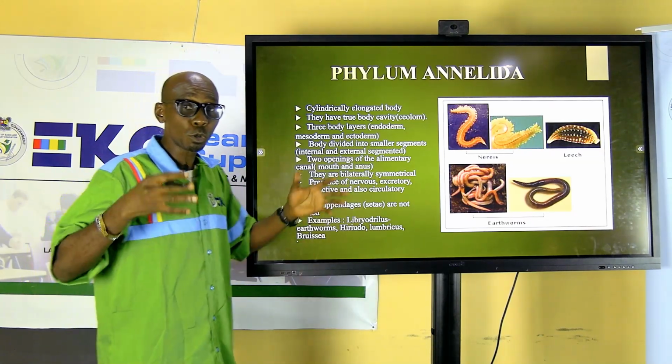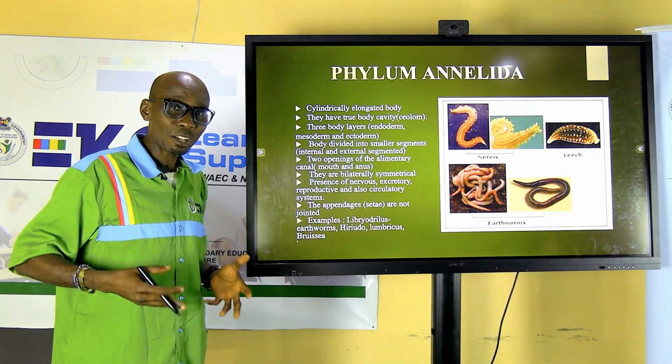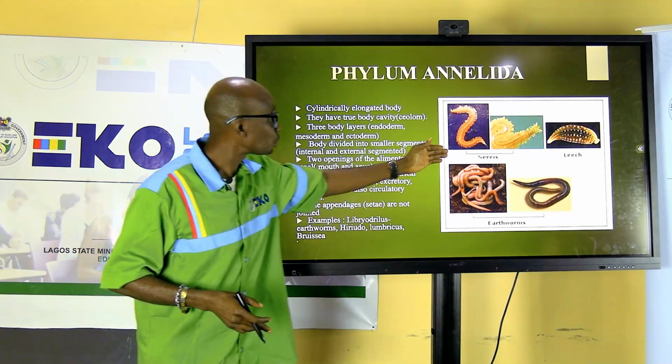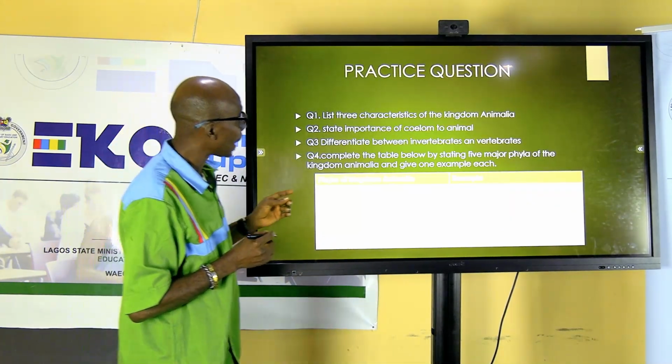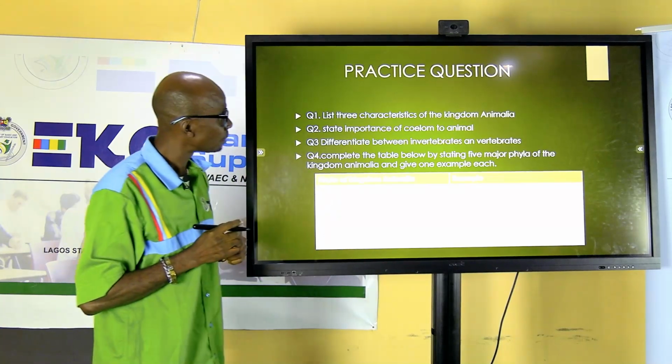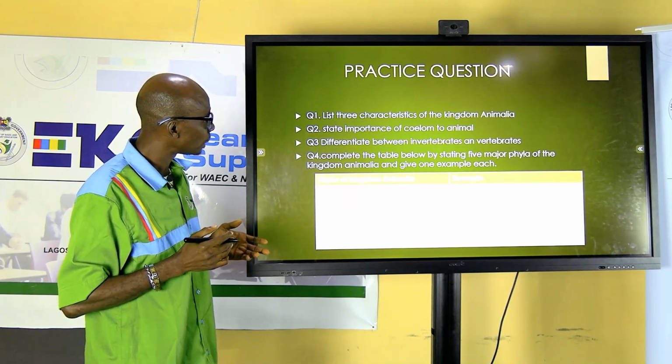So development of complex body structure starts with this group. The next group is, we'll stop at this earthworm for now. Let's look at our practice question.